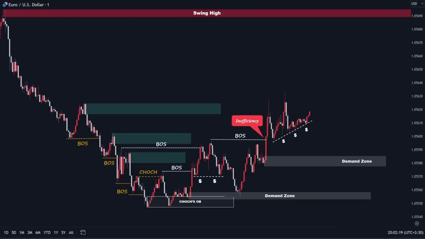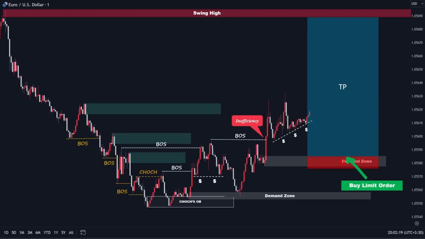Avoid executing more than 3 trades at the same time. For the second and third orders, it's advisable to use half the size of the first position that was executed earlier. Now, in the next step, I'm going to place a buy limit order at the highest point of this order block, and for the take profit, I am aiming the swing high.